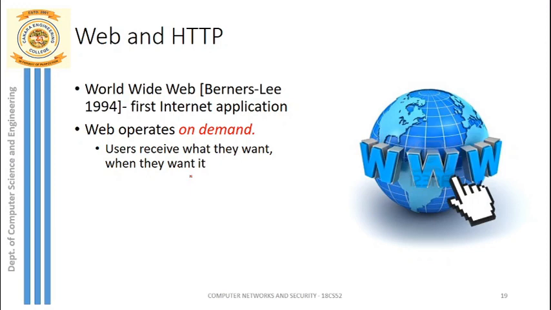So the web operates on demand. That means the users can receive what they want when they want it. For example, anytime you can search anything on Google. This is the best example of a web application or a web search. You can access the Google server from anywhere, anytime, and you can search anything you want. That is the main advantage of a web application or the web.